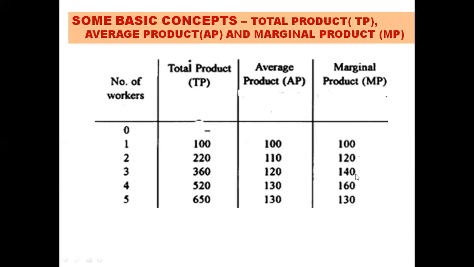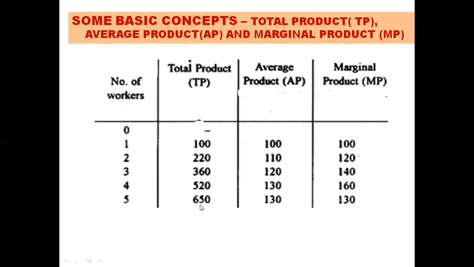Now how do we find the marginal product for the third worker? We will find the del TP, so 360 minus 220 gives us 140, right? 140 by del L. So del L is 3 minus 2, which is 1. So 140 by 1 is 140. Now here again TP is 520 when 4 workers are employed. AP is 520 by 4, which gives us 130. And marginal product is 520 minus 360, which is 160, divided by 4 minus 3, which is 1. So here it is 160.